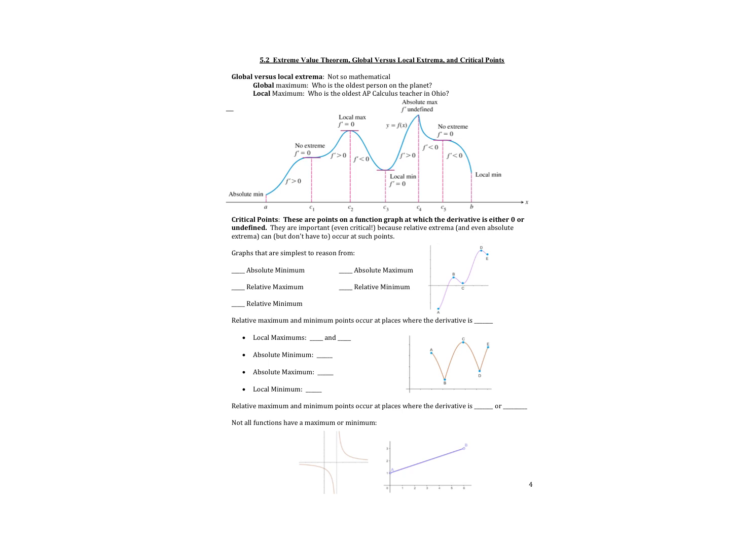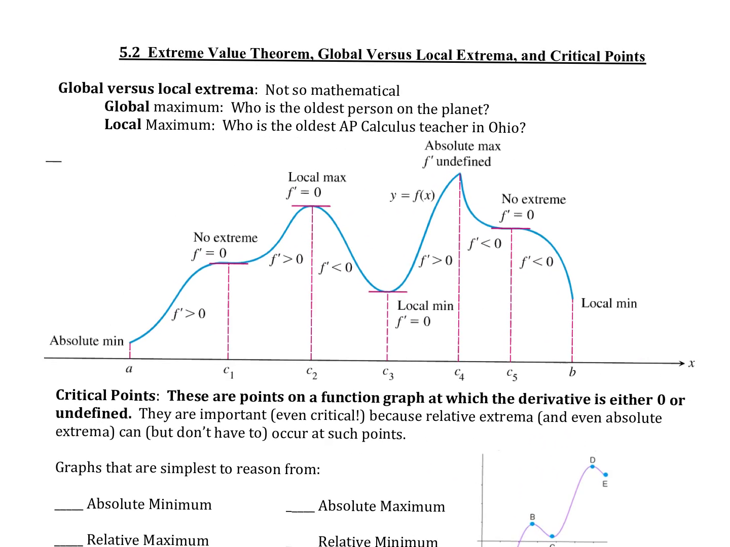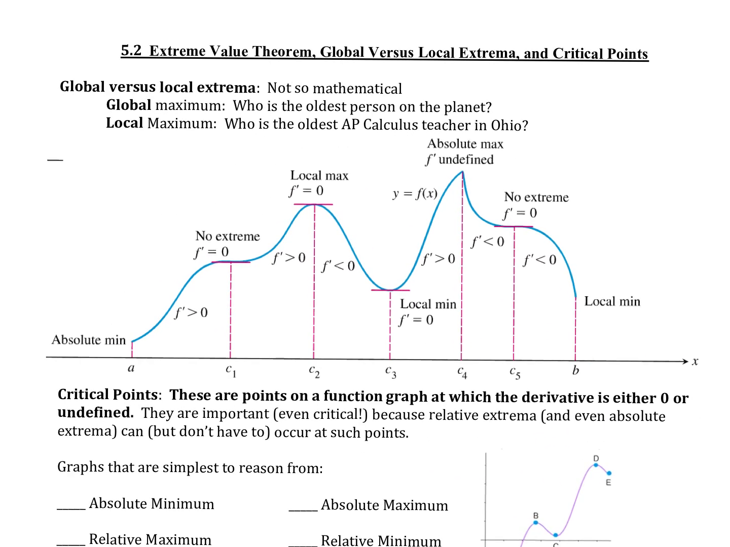We've got a lot going on in this big old graph, and it says global versus local extrema. Not so mathematical, I don't quite know why I wrote that. But global, okay, we're just putting these in non-mathematical terms. Who's the oldest person on the planet versus who's the oldest AP Calc teacher in Ohio? It's not me.